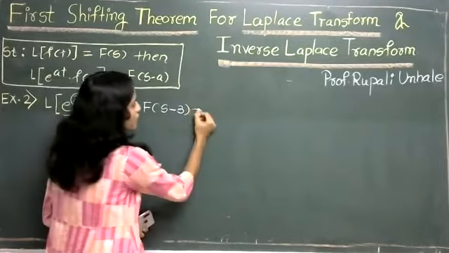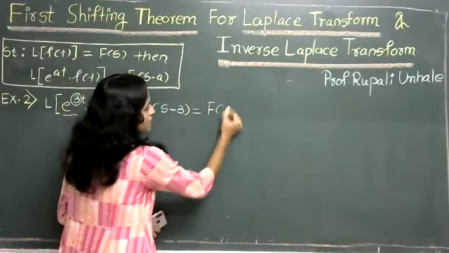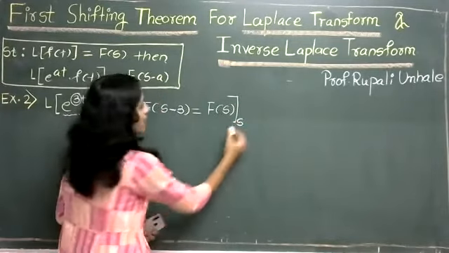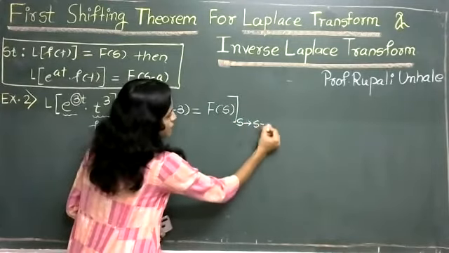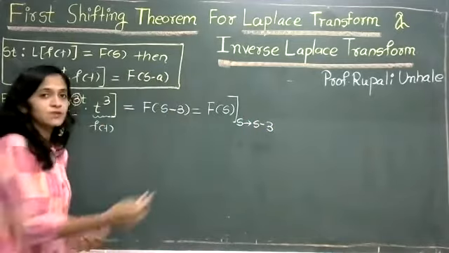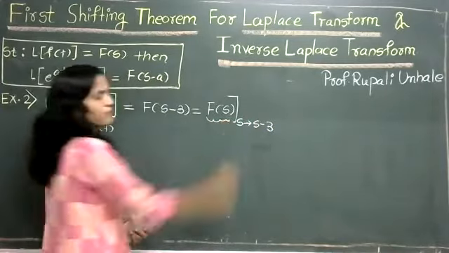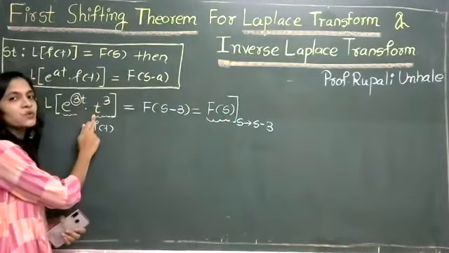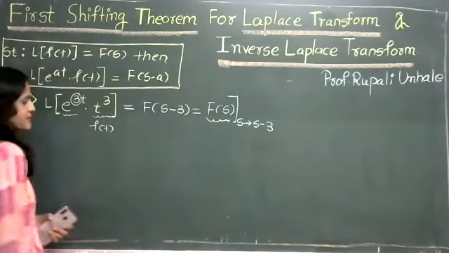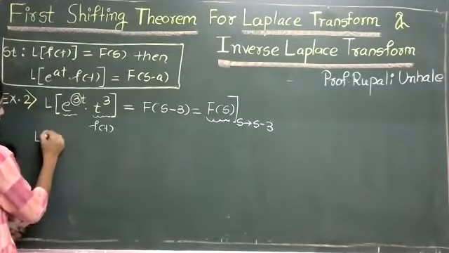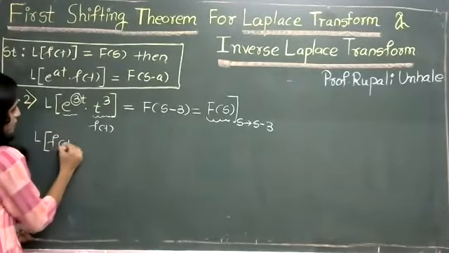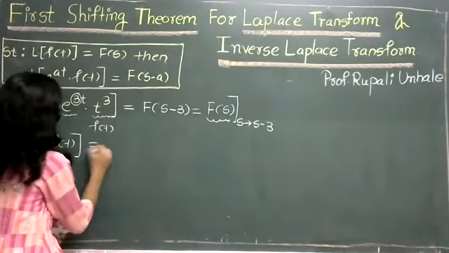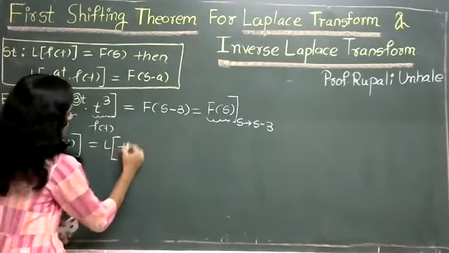How do we get this F(s minus 3)? In F(s), just replace s by s minus 3. So our task is to find the value of F(s). Using f(t), you can calculate F(s). So Laplace of f(t), where for the given example f(t) is t cube. So Laplace of t cube.